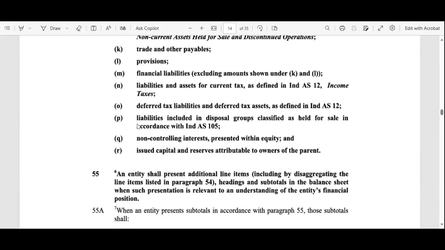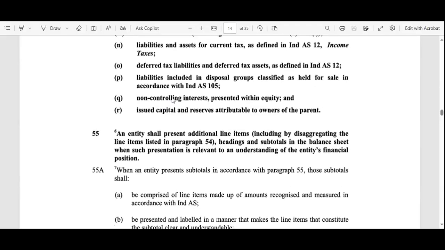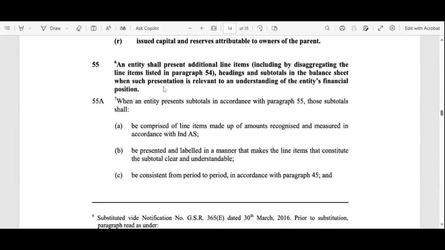Some of the tax, all these things, that is the liabilities included in the disposal group classified as held for sale in accordance with the AS5 105. That must include the non-controlling interest presented within the equity. So all these things should be there in the balance sheets.